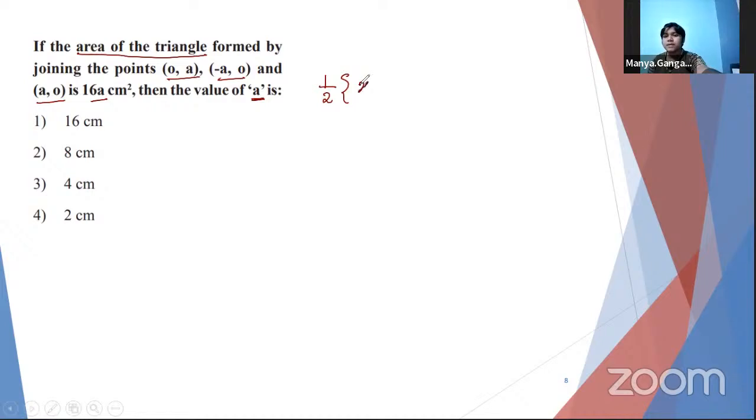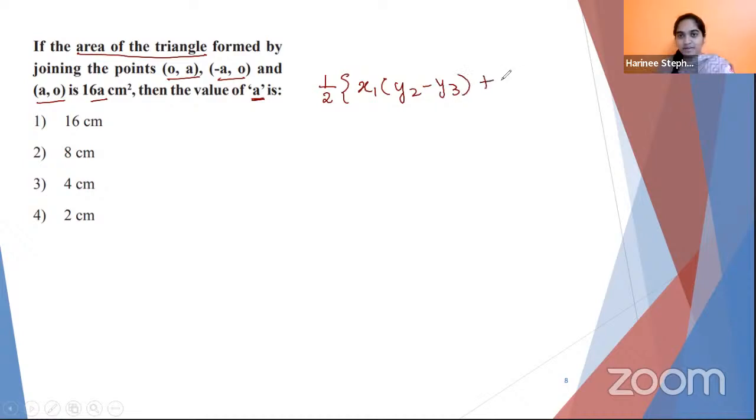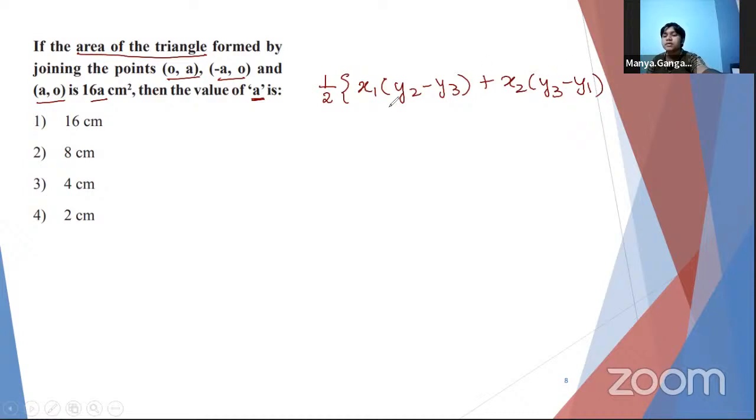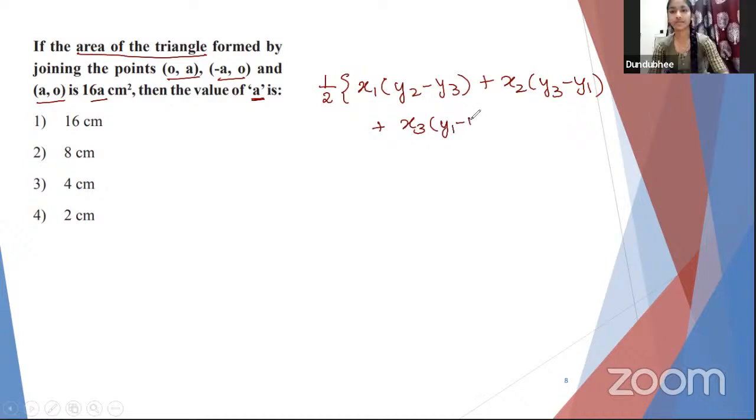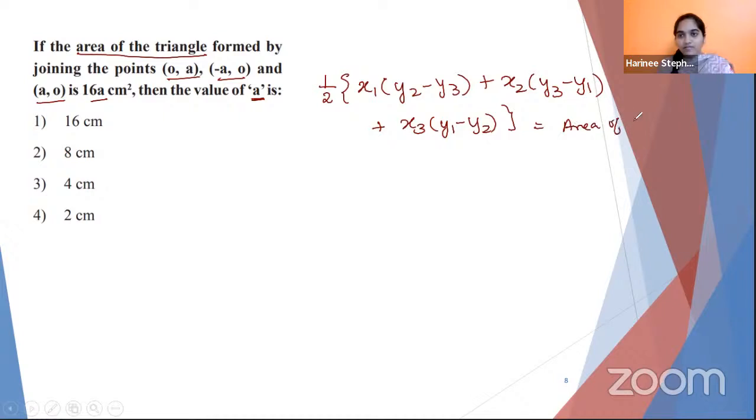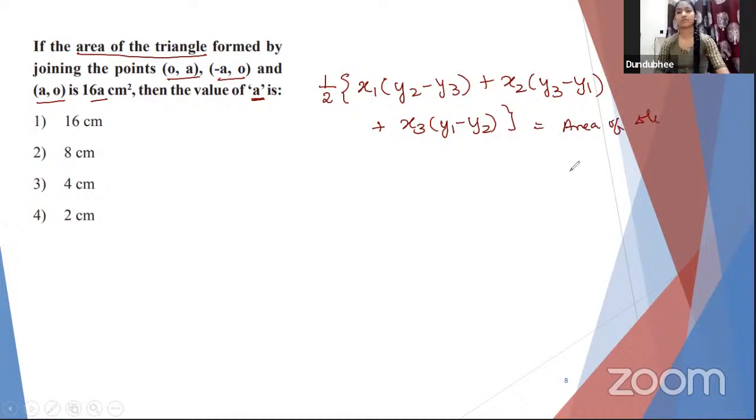Half into x1, y2 minus y3. Very good. Correct. Plus x2 into y3 minus y1, plus x3 into y1 minus y2. Yes, very good. This is the area of triangle formula. You can make a note of it.